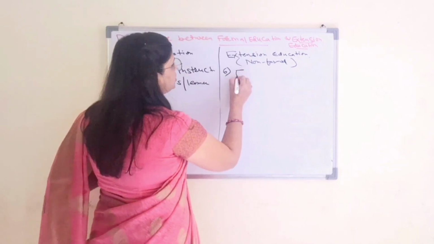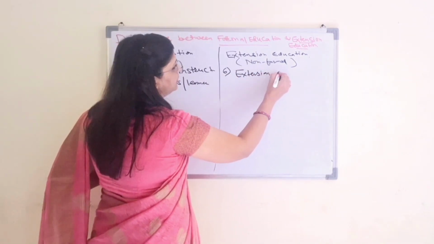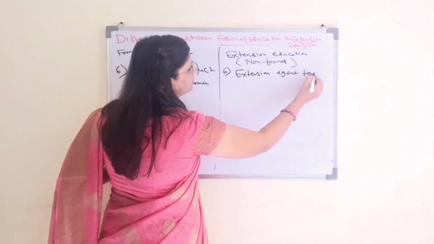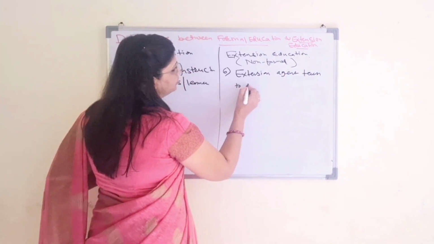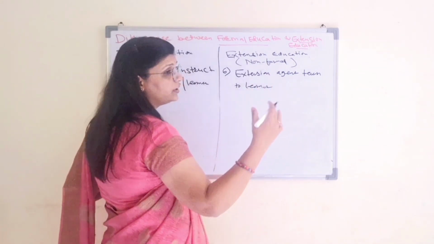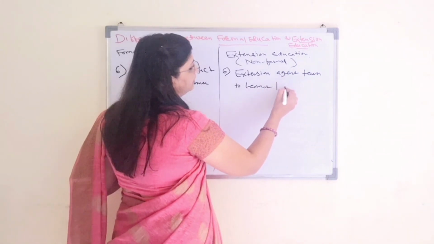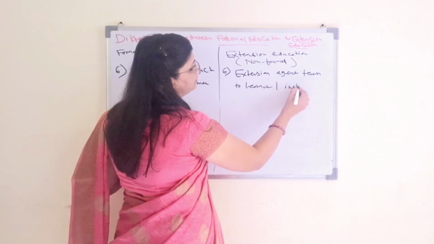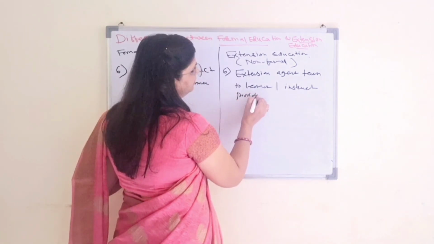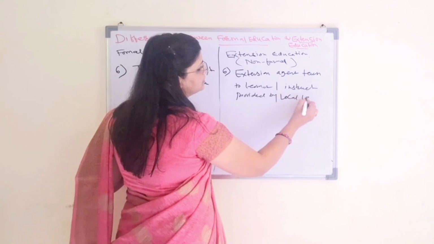The extension agent, officer or worker teaches the learners, that is a farmer or people living in the rural area, and instruction is provided by the local leaders. Why?